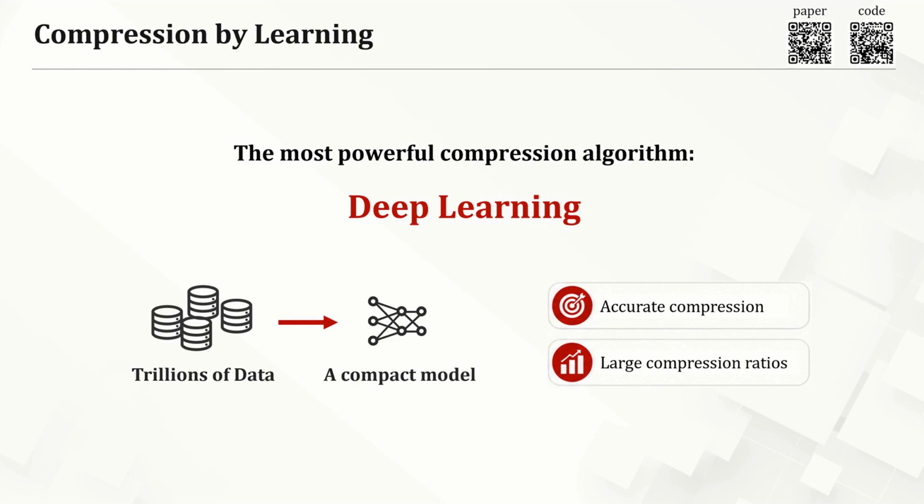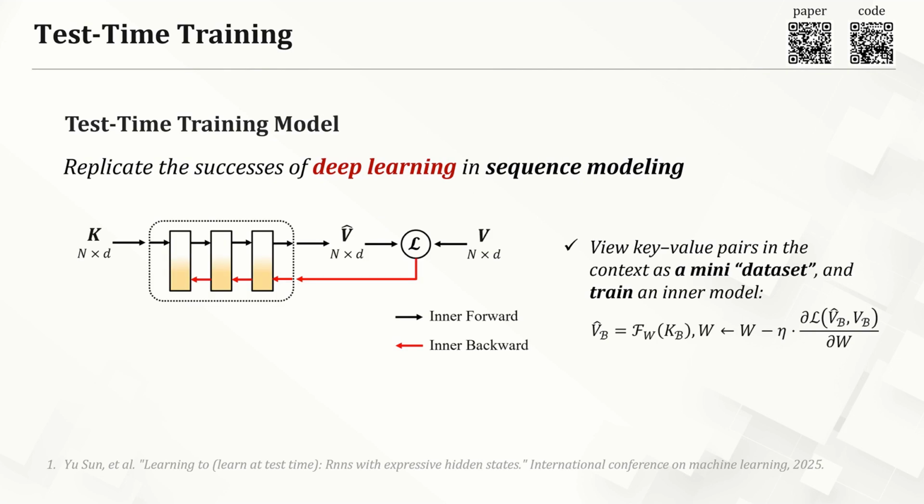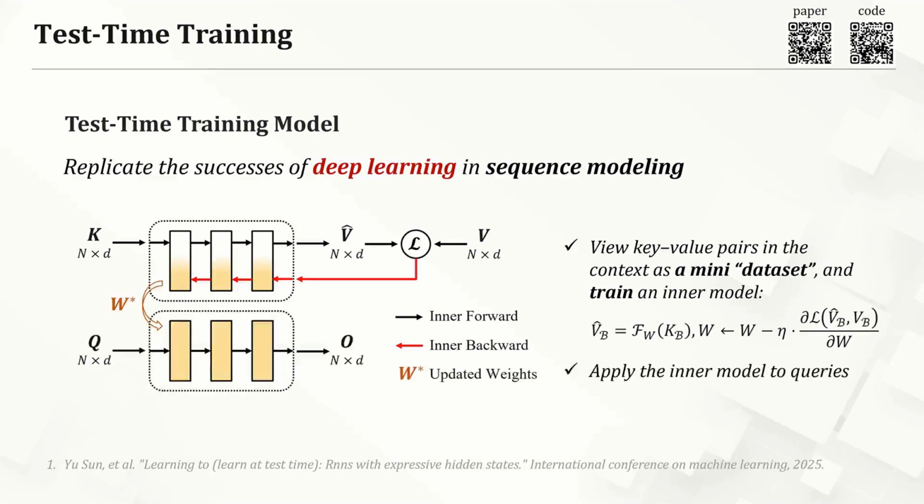This is where test time training, or TTT, comes in. The core idea is to bring the magic of deep learning into sequence modeling. Specifically, TTT views the key value pairs in a context as a mini dataset. During inference, it uses fast, self-supervised online learning to train an inner model on this dataset. This compresses the contextual information right into the inner model's weights. Once trained, we simply apply this adapted model to our queries. This opens up a design space that is far richer and more powerful than traditional linear paradigms, offering a promising path forward for scalable long-sequence modeling.